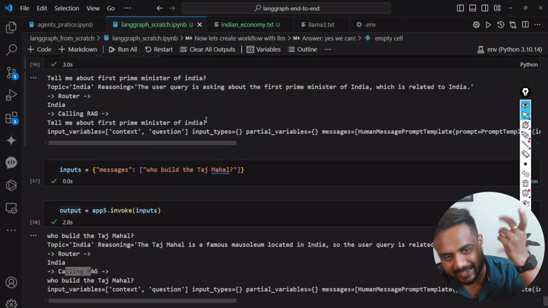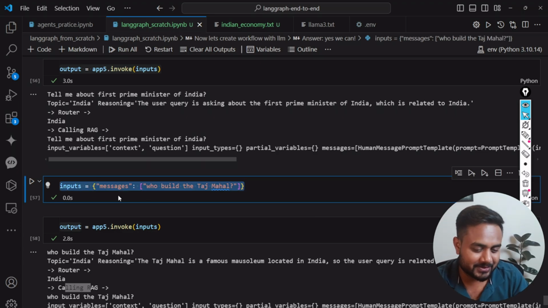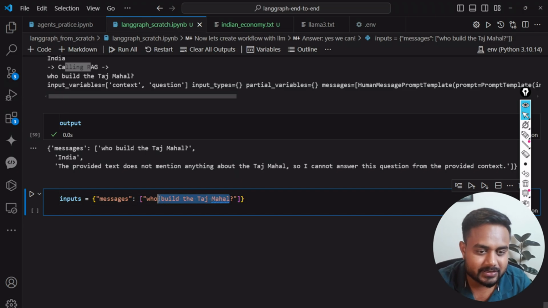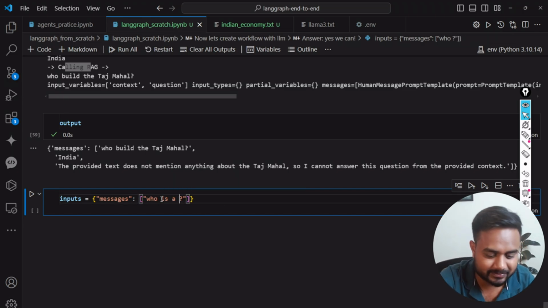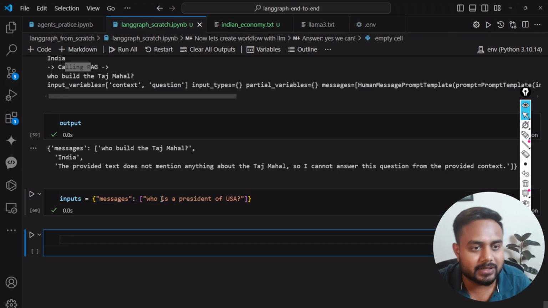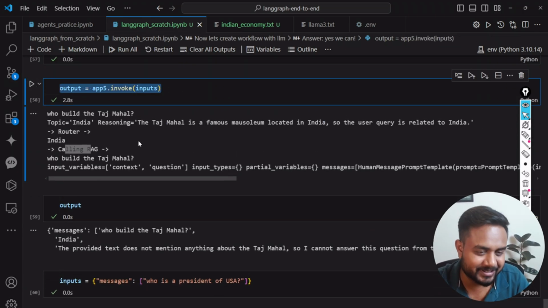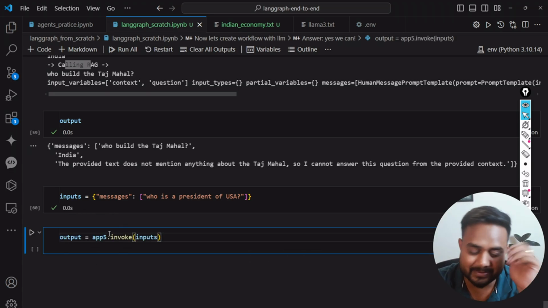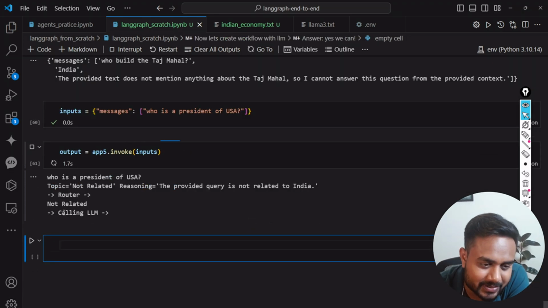Let's ask a question which is not related to India now. Just a second. Who is the president of US? Now let's see whether it's going to invoke the RAG or LLM. Sorry, based on this particular question. So here, who is the president of USA?